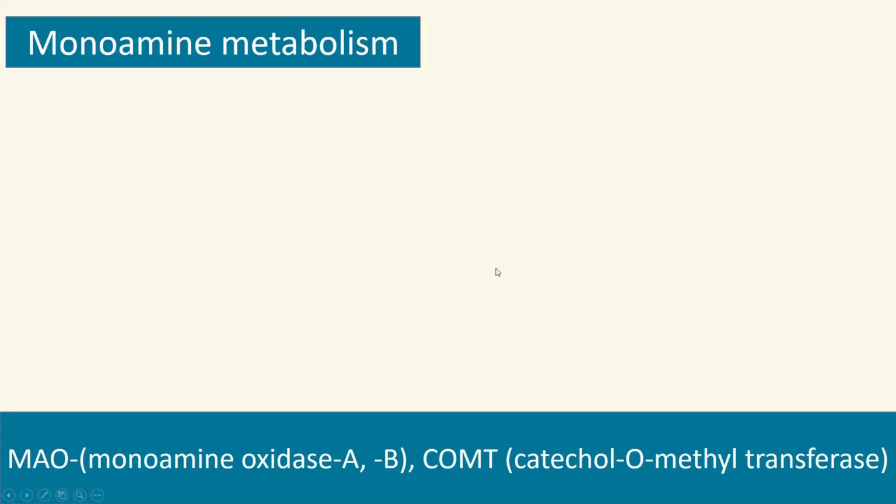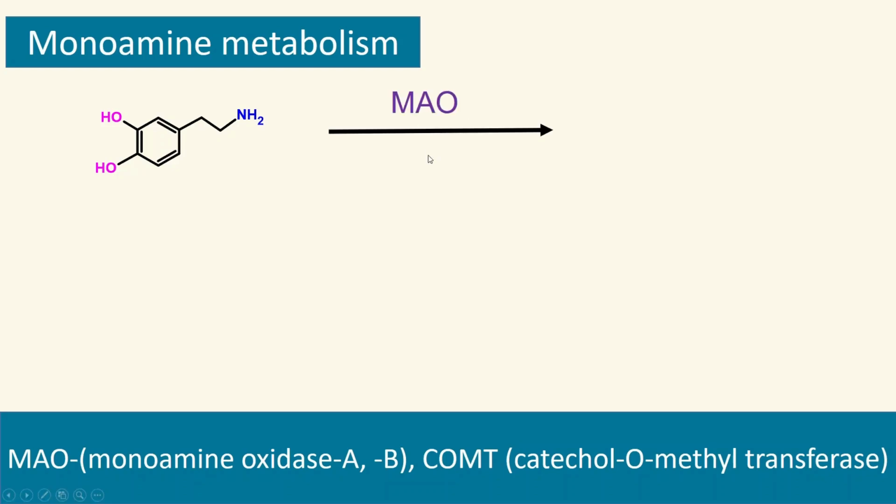Let's look at the chemistry of those two types of enzyme reactions, starting with monoamine oxidase, MAO. MAO stands for monoamine oxidase. There are two types of MAO enzymes, MAO A and MAO B. And the second enzyme that plays an important role in termination is catechol-O-methyltransferase. So here, let's take an example of dopamine, and how this dopamine undergoes termination by these two enzymes. First, let's talk about the MAO enzyme.